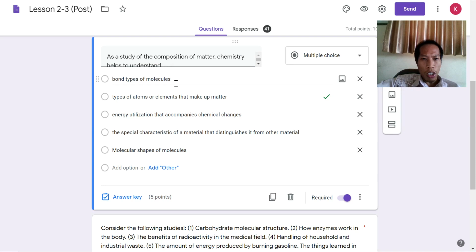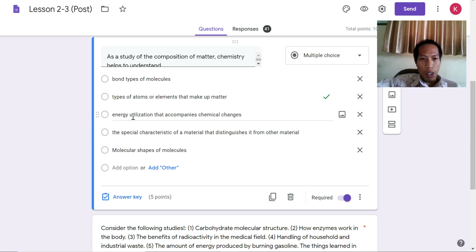So when we're talking about the bond, it is talking about the structure of the matter. So this is not the composition, but this is the structure. For number 2, type of atoms or element that make up the matter. Yes, the composition is talking about the type of atom and element that make up a matter, and also the composition, how many atom and how many element that we need for making a matter. So B is the answer.